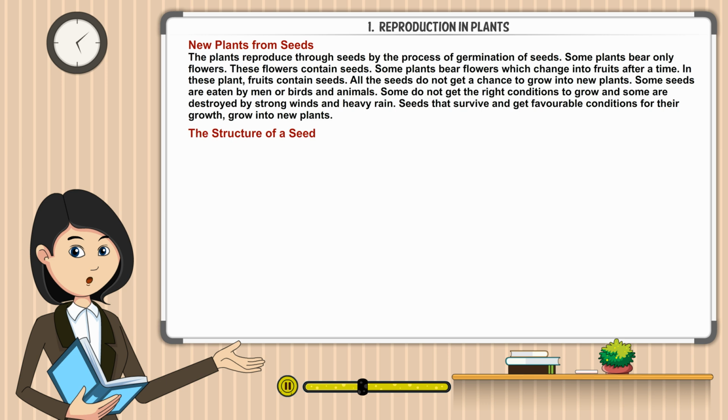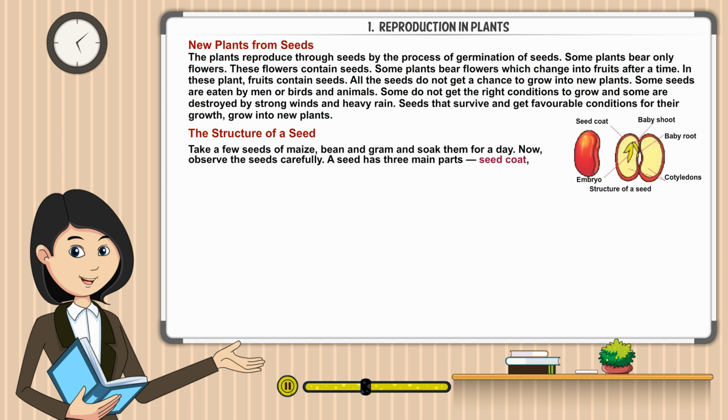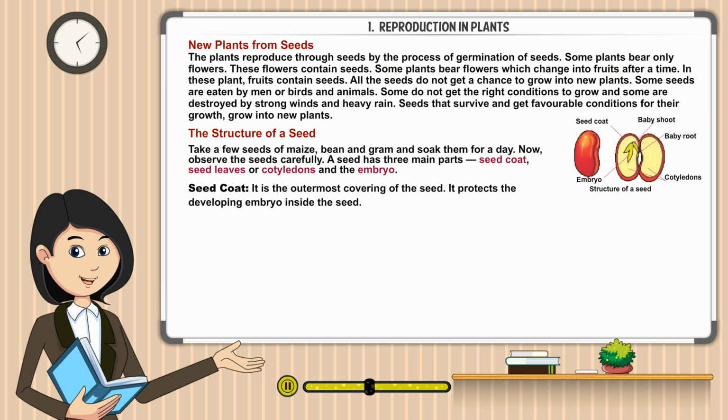The structure of a seed. Take a few seeds of maize, bean, and gram and soak them for a day. Now observe the seeds carefully. A seed has 3 main parts: seed coat, seed leaves or cotyledons, and the embryo. Seed coat. It is the outermost covering of the seed. It protects the developing embryo inside the seed.